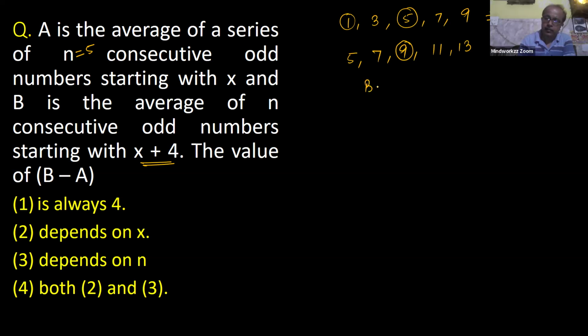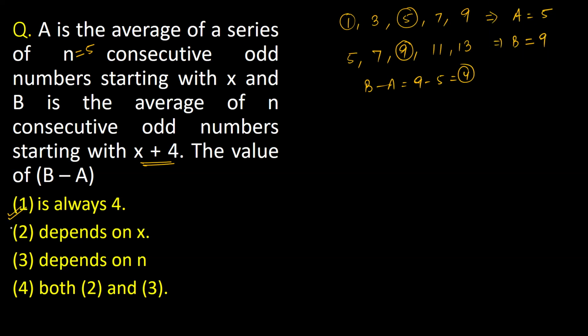So what is the value of B minus A? It is 9 minus 5. It means definitely 4. Correct answer is always 4. Sir, it's how clear, is everyone clear? Again, sir.